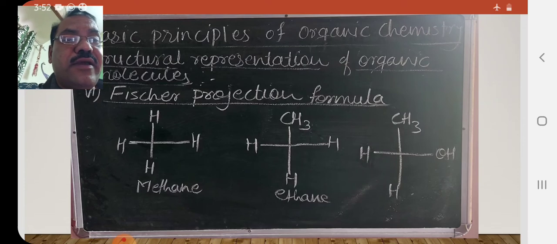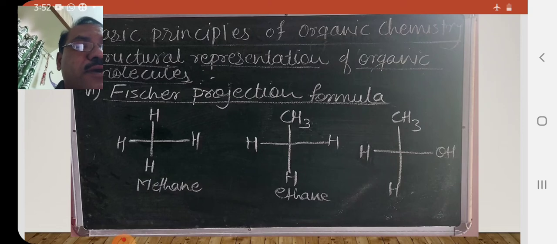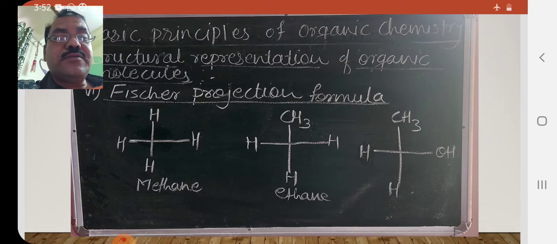Or ethane. On the top it is written as CH3. In the center there is a carbon, and this carbon is again attached to 3 hydrogen atoms. Or ethyl alcohol, the third example, in which there is a CH3 group, and in the center there is a carbon which is attached to 2 hydrogen atoms, and again it is attached to an OH group. This type of formula is called Fischer's projection formula.